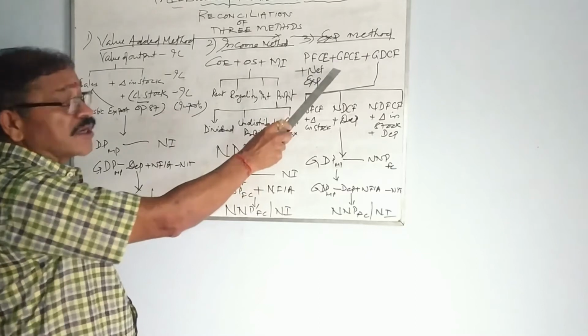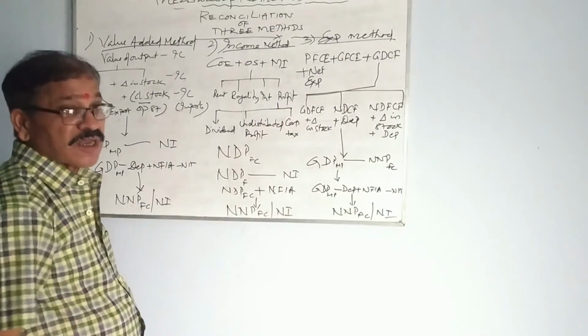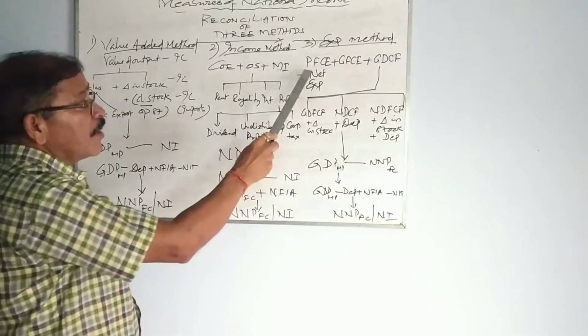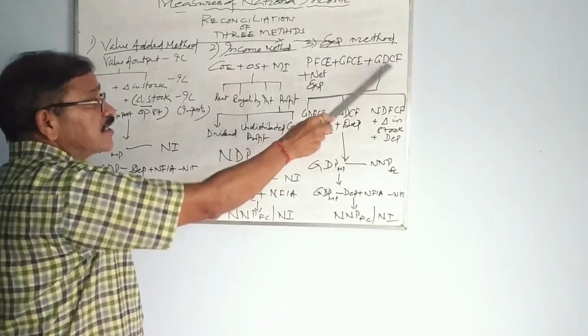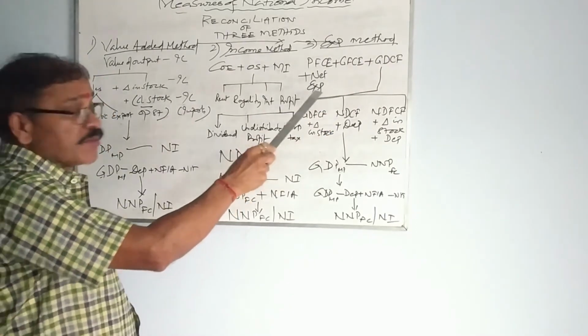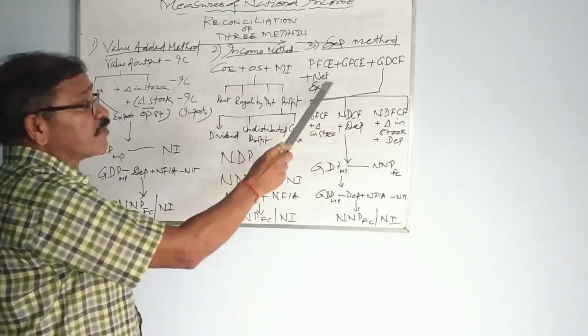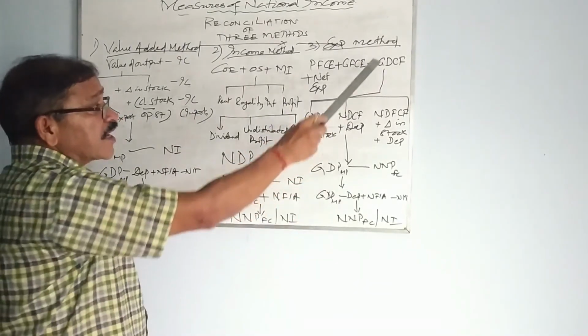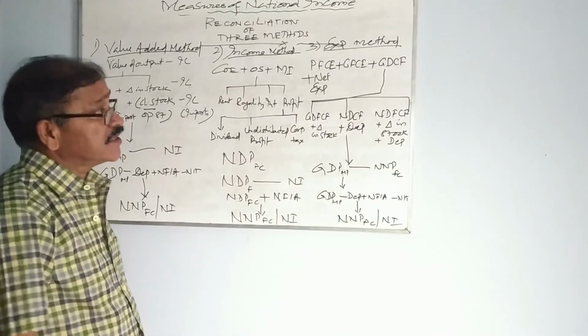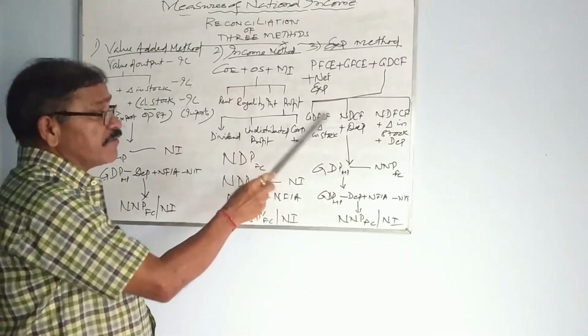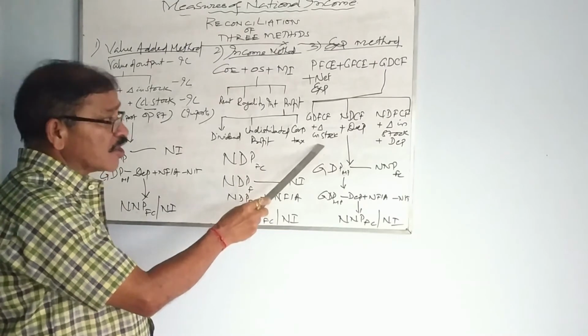Now coming to the third method, that is expenditure method. The formula we just discussed: PFCE plus GFCE plus GDCF plus net export. There are three adjustments in case of GDCF. Suppose GDFCF is given, then you have to add change in stock.